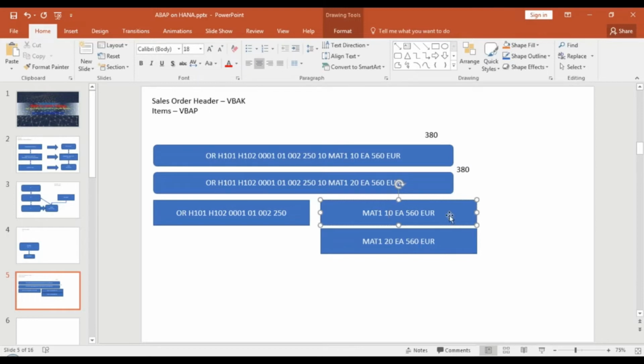Similar to this, if you have scheduling data for a line item, since your header is changing, your line item would also change, right? So you would have scheduling data for each of these line items that would also be subject to change. Handling all this change management in a transactional manner was a big task. Imagine your inventory documents, purchase orders, purchase requisitions.